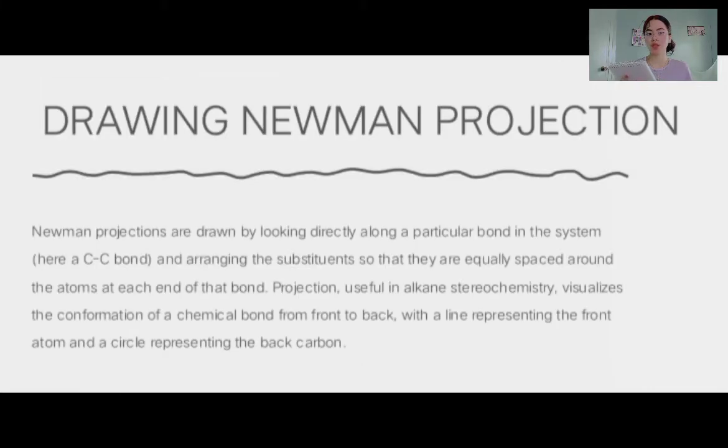So for drawing Newman projections. Newman projections are drawn by looking directly along a particular bond in the system and arranging the substituents so that they are equally spaced around the atoms at each end of that bond. The projection is useful in alkane stereochemistry to visualize the conformations of a chemical bond from front to back, with a line representing the front atom and a circle representing the back carbon.